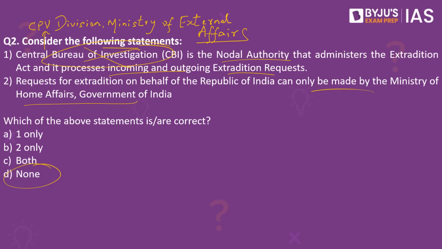What is this reciprocity? They have one of the accused in their country and we have one of the accused in our country. So we exchange, and that works. So reciprocity may work in case there is no treaty as well. Similarly, any country can also make an extradition request to India. Extradition is also possible for non-treaty states as well.